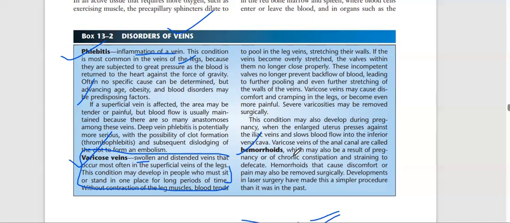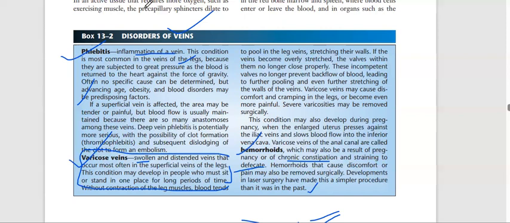So next is hemorrhoids. Swollen veins in the anal canal are known as hemorrhoids, which may also be a result of pregnancy or chronic constipation. So the reasons for hemorrhoids may be pregnancy or constipation. Varicose veins will happen to pregnant ladies also. And straining to defecate, more pressure is given when you are going for motion. So this is also a reason for hemorrhoids, which cause discomfort and pain, and may require surgical removal. Developments in surgery have made it a simple procedure, unlike in the past. So basically, all these three conditions are nowadays treated surgically.